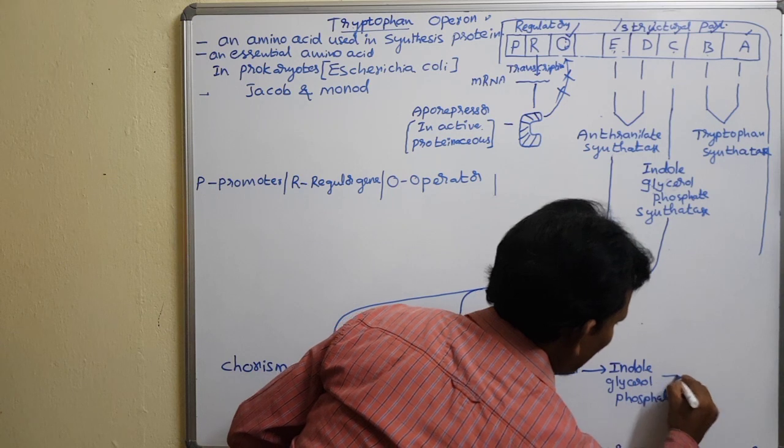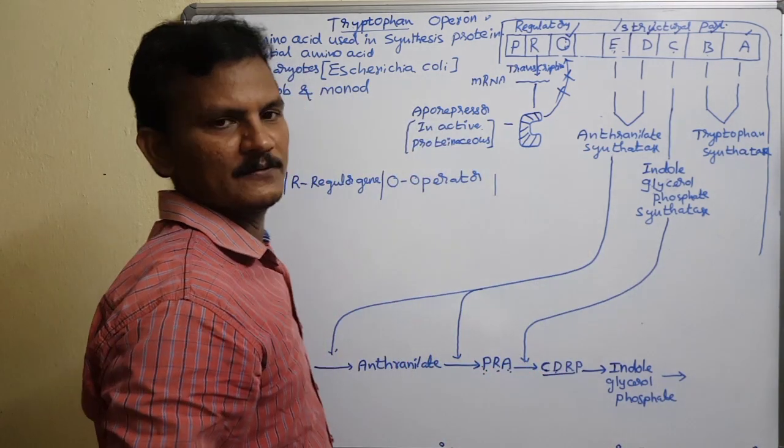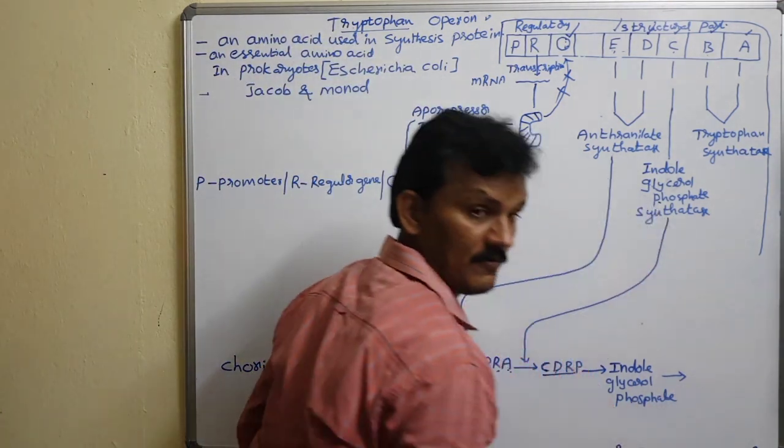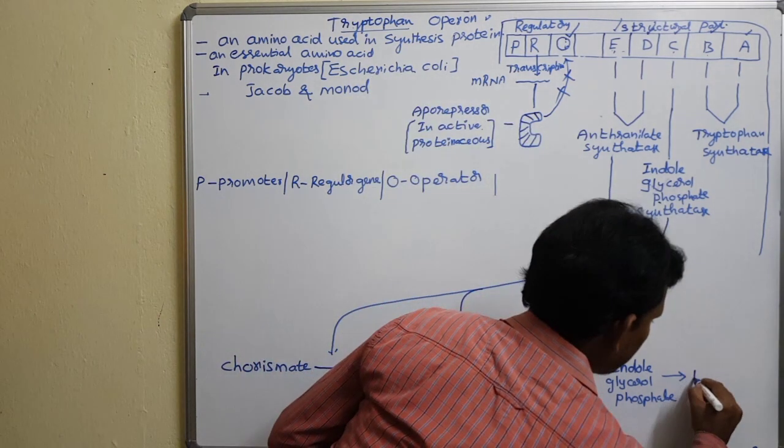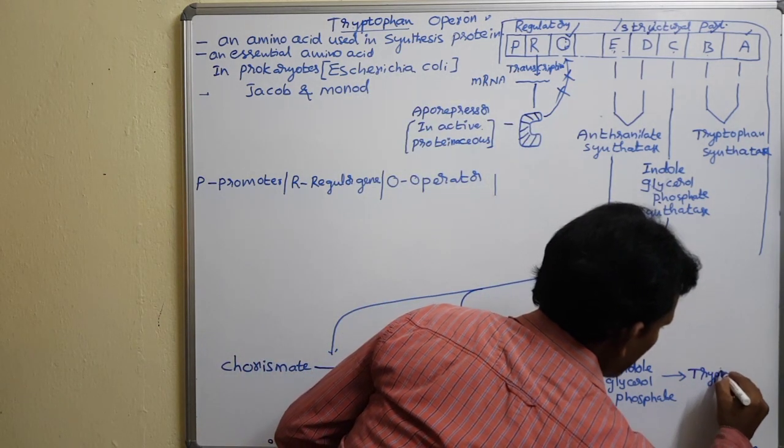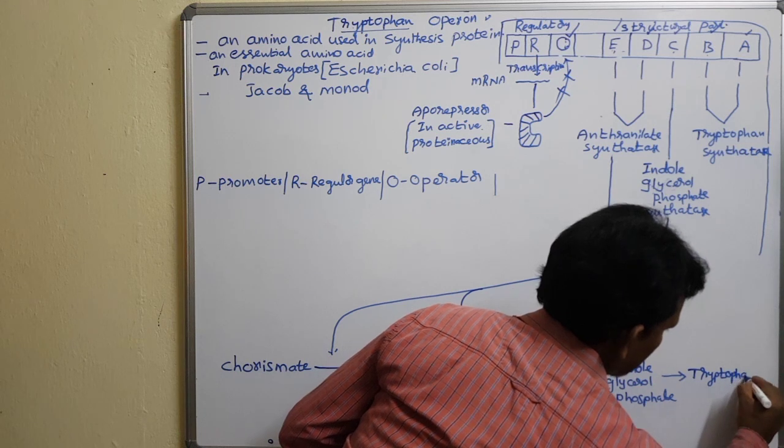The indole glycerol phosphate ultimately forms the amino acid tryptophan.